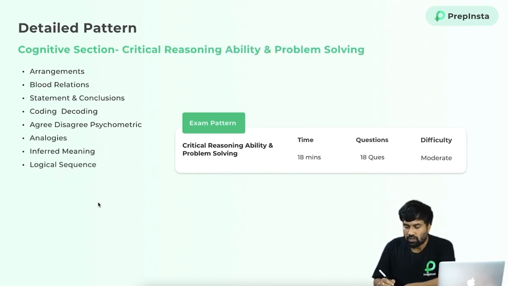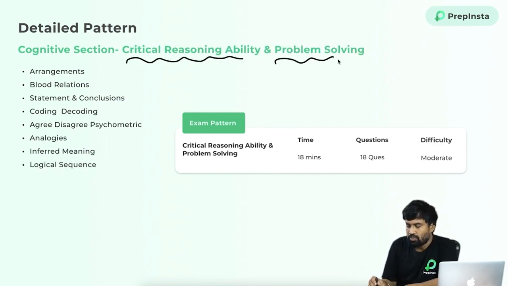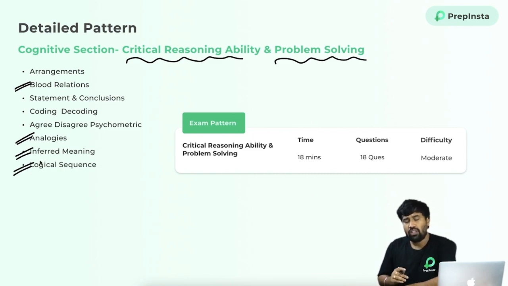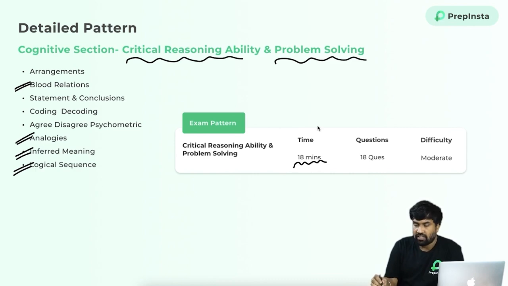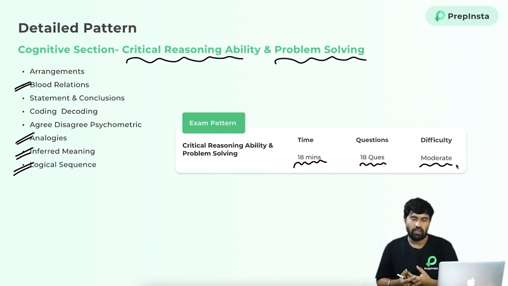Okay, let's look into the next section they're asking for, which is nothing but critical reasoning ability and problem solving, which is related to logical or reasoning ability actually. They're asking questions on blood relations, arrangement, statement conclusion, coding, decoding, analogies and inferences, meaning and logical sequence. All these are very important topics, and they are giving 18 minutes of time for this subsection and 18 questions, and the difficulty level is moderate.